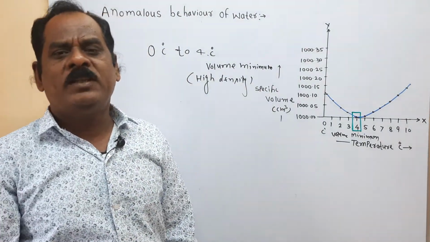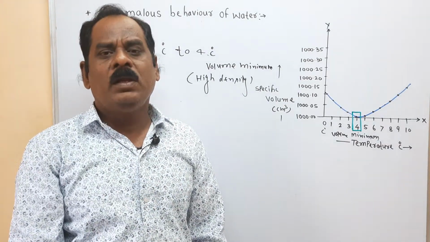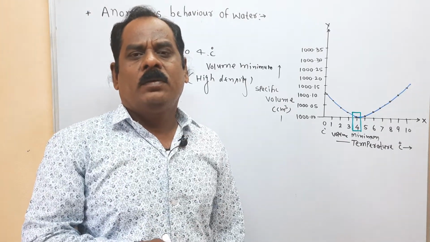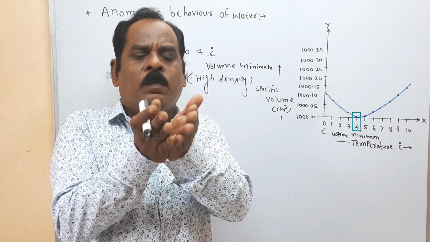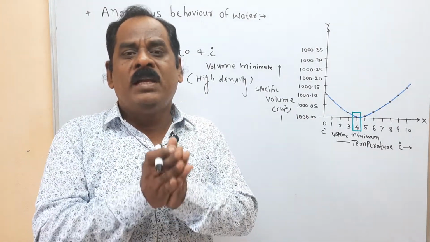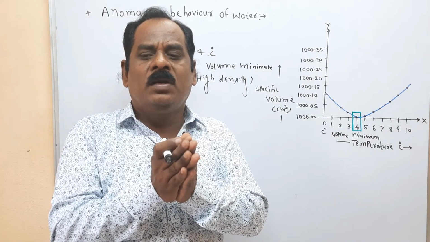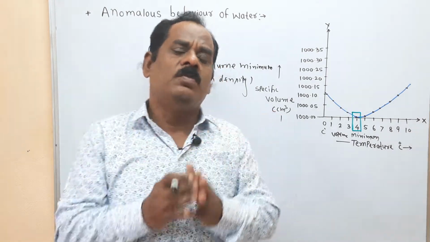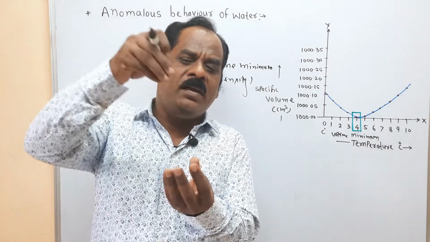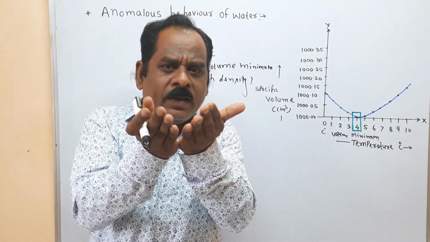The same phenomenon also takes place in the conversion of rock into pieces. In cold country, in winter season, rock cracks or pieces of rock are formed naturally. Why? Give scientific reason. In cold regions, in winter season, rock cracks due to the anomalous behavior. What happens here? Sometimes water enters the crevice, the small gaps of the crack.